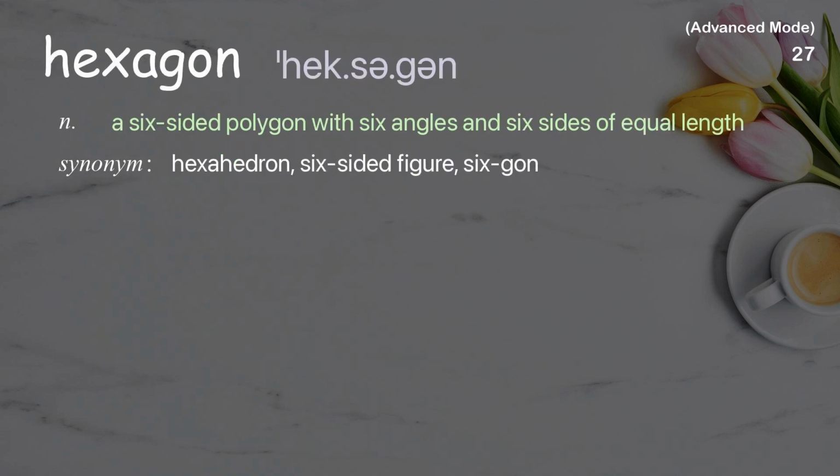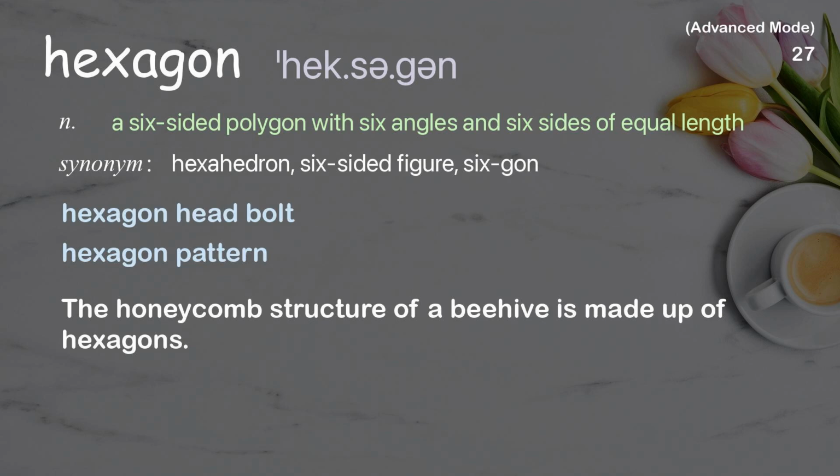Hexagon. A 6-sided polygon with 6 angles and 6 sides of equal length. Examples: Hexagon head bolt. Hexagon pattern. The honeycomb structure of a beehive is made up of hexagons.